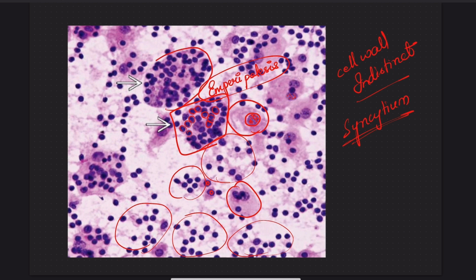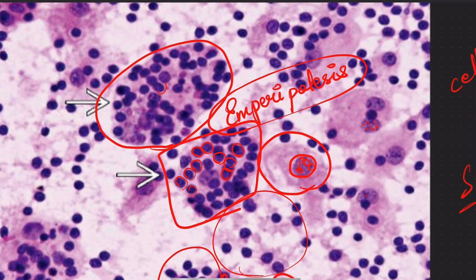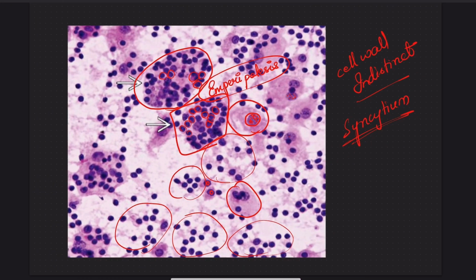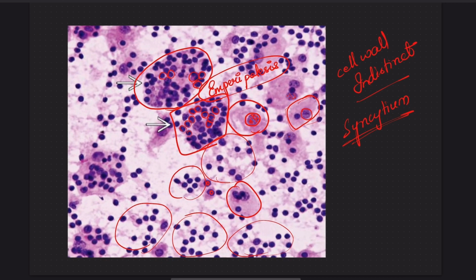Another histiocyte shows all the engulfed lymphocytes. See, this is another histiocyte. The cell borders are indistinct. This is the nucleus, showing vesicular chromatin. The cytoplasm is abundant and can range from pale to eosinophilic.